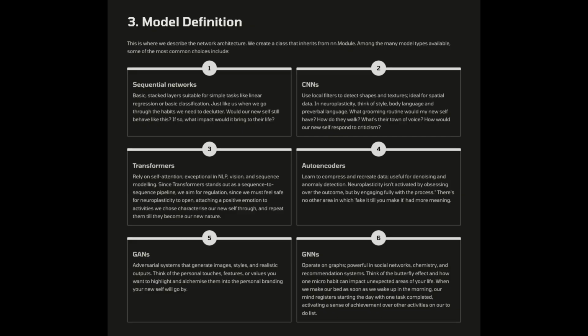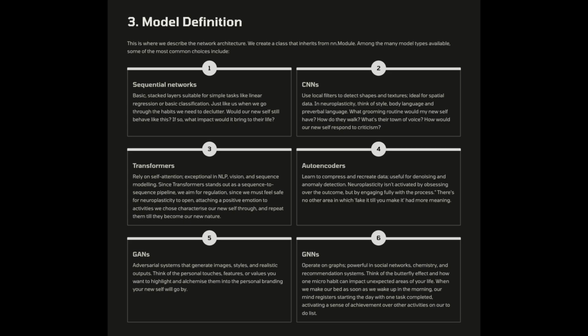5. GANs. Adversarial systems that generate images, styles, and realistic outputs. Think of the personal touches, features, or values you want to highlight and alchemize them into the personal branding your new self will go by.